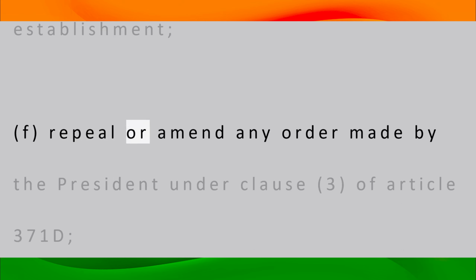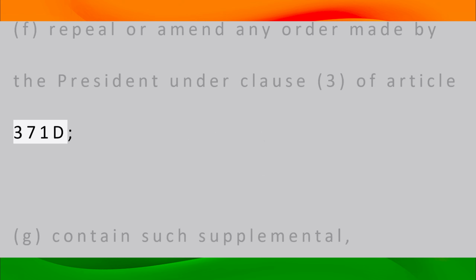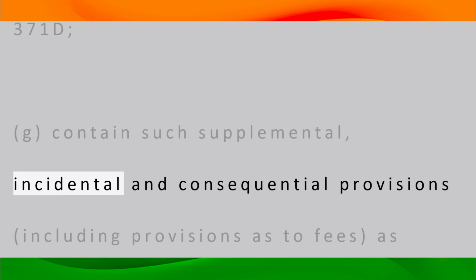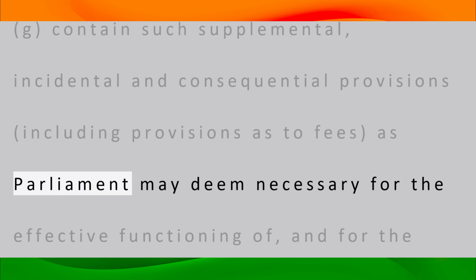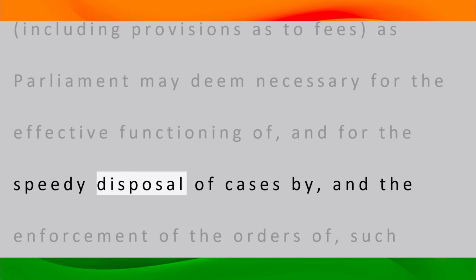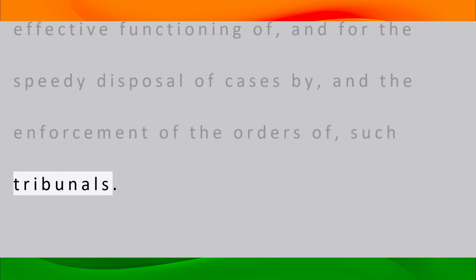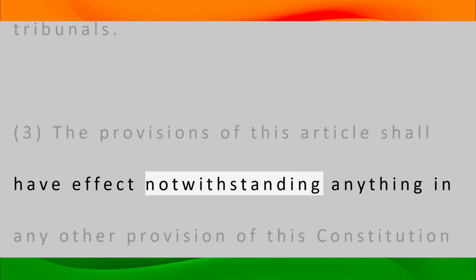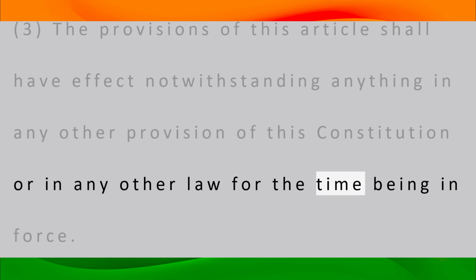f. Repeal or amend any order made by the President under Clause 3 of Article 371D. g. Contain such supplemental, incidental and consequential provisions, including provisions as to fees, as Parliament may deem necessary for the effective functioning of, and for the speedy disposal of cases by, and the enforcement of the orders of, such tribunals. 3. The provisions of this article shall have effect notwithstanding anything in any other provision of this Constitution or in any other law for the time being in force.